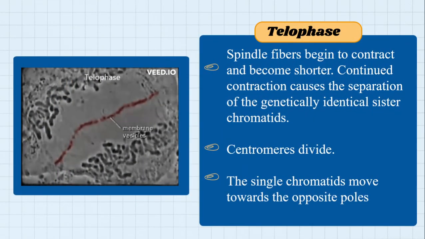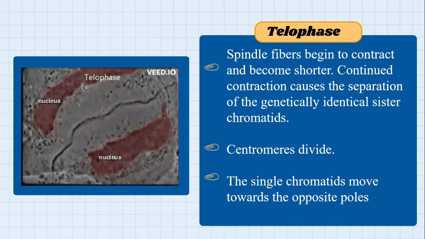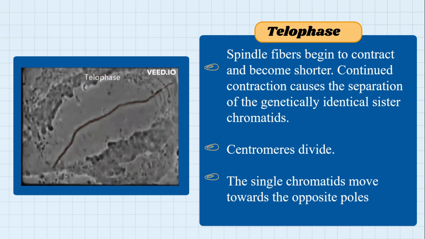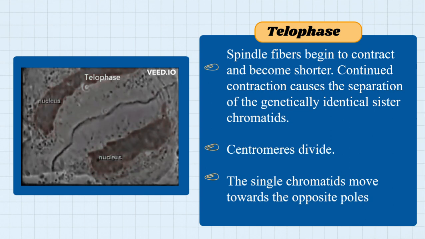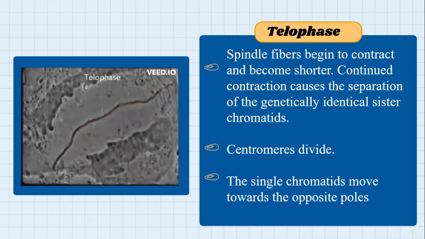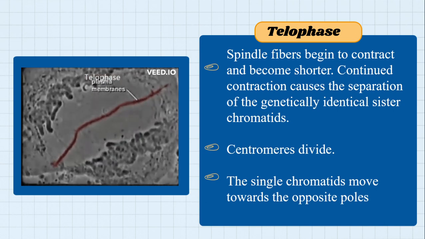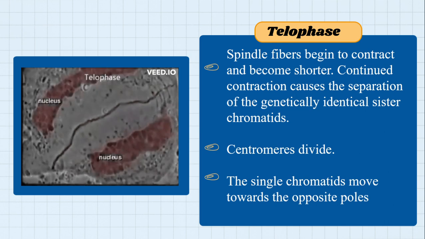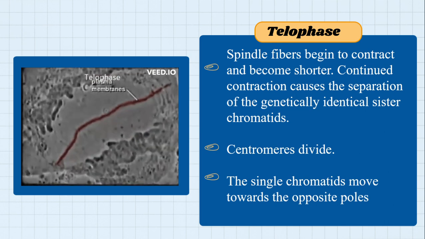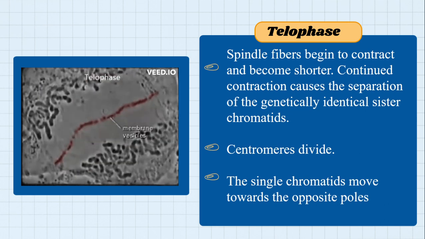Next, we have the telophase. In telophase, the spindle fibers begin to contract and become shorter, causing the separation of genetically identical daughter cells. In telophase, we will have two nuclei containing the separated sister chromatids.